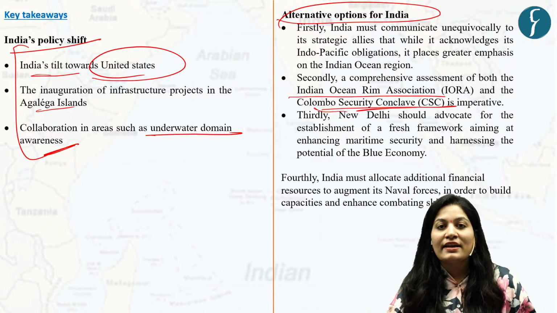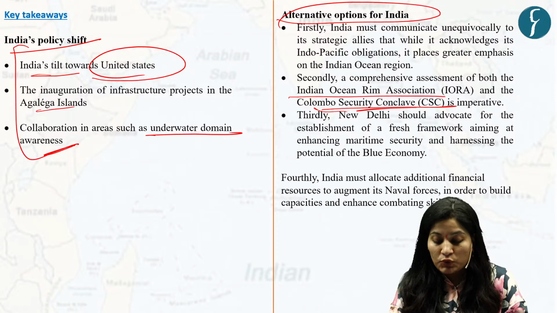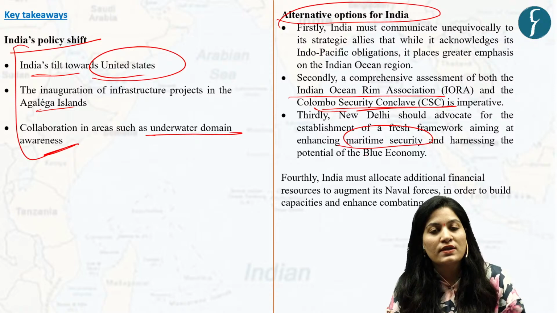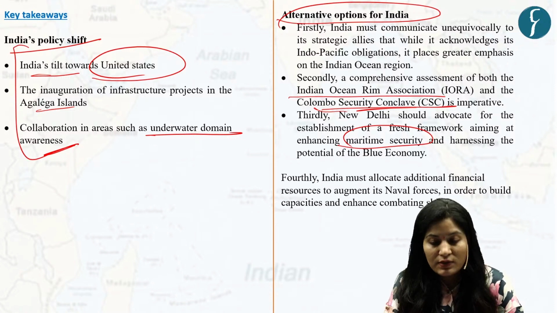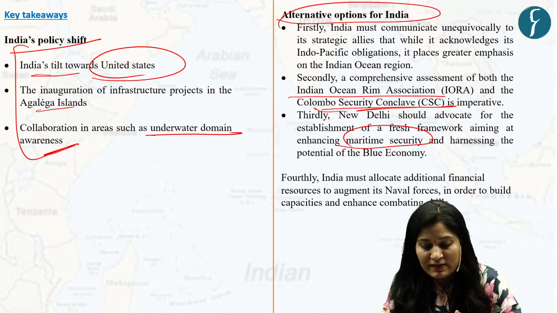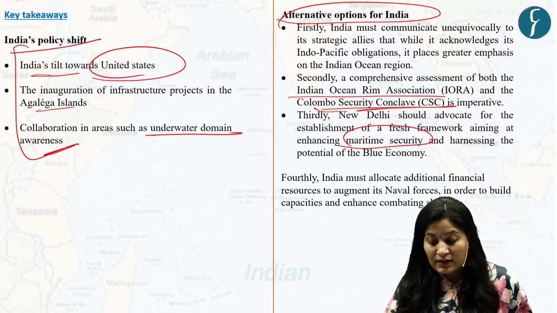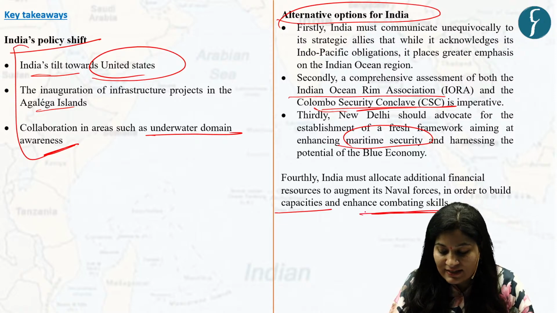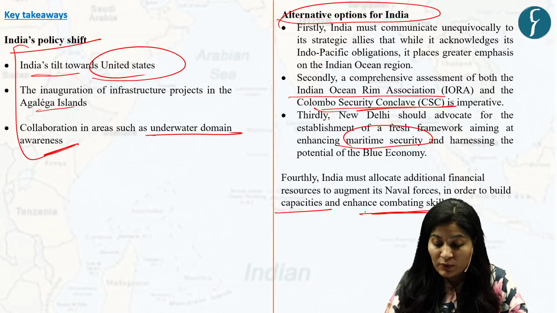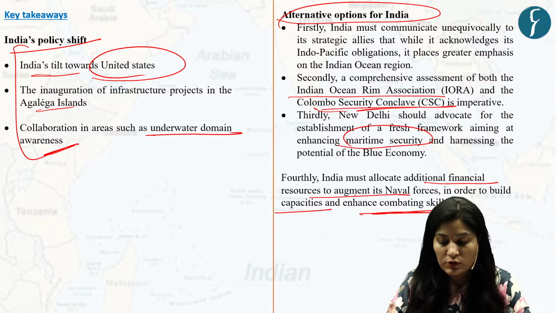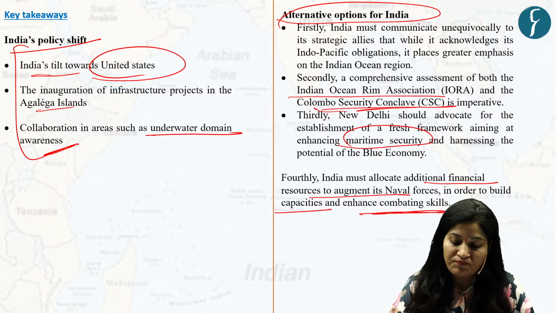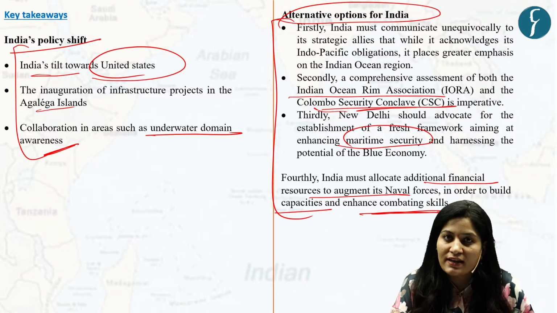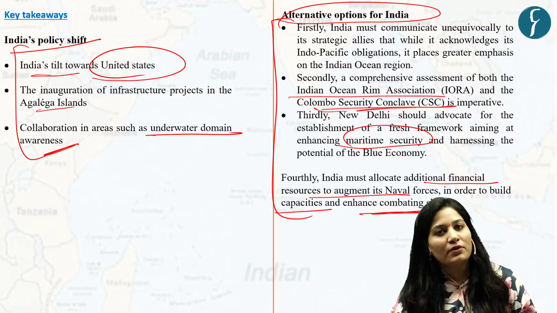Third, India needs to push new agreements with respect to maritime security to use the ocean resources in a sustainable way. And last but not the least, to build capacity, naval capacity, to enhance combating skills. Now, India must allocate additional financial resources to augment its naval forces. So these are the alternative options provided by author for India in this article. That's all from this article.